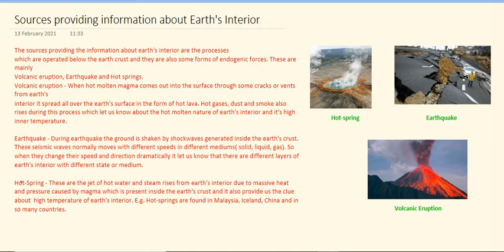For that reason, the direction or the speed or velocity of the seismic waves also differs or changes in different layers of the earth. Now next is hot spring.